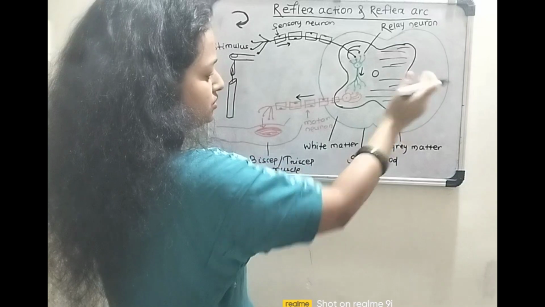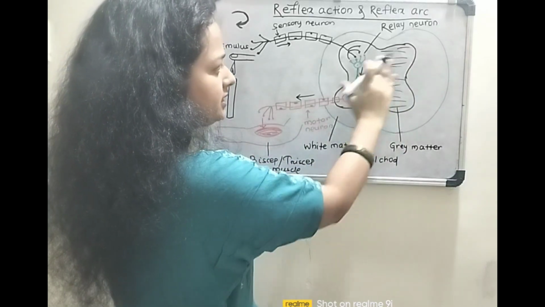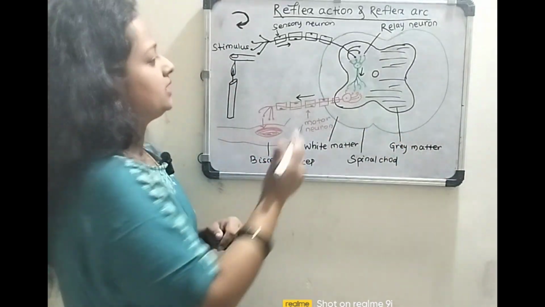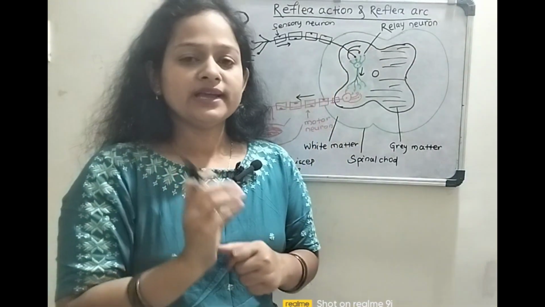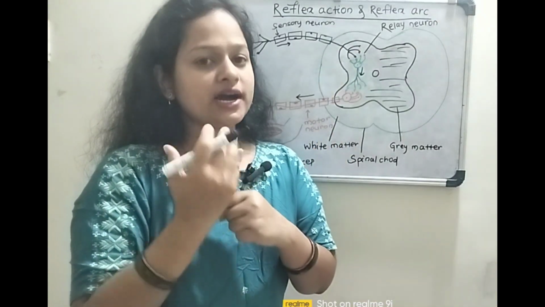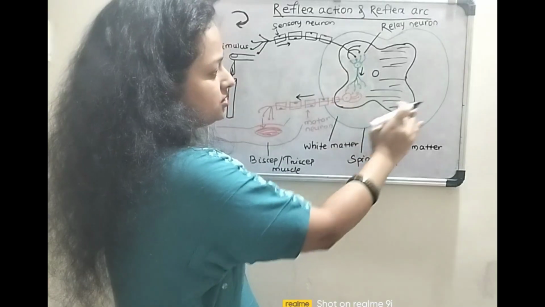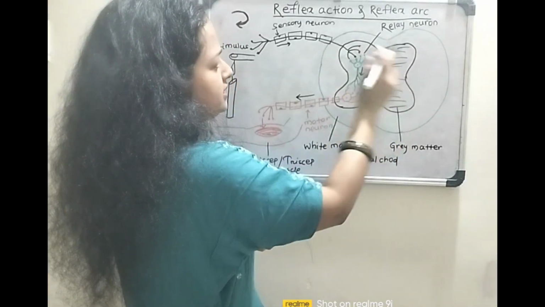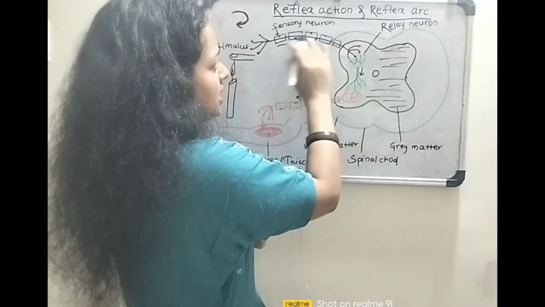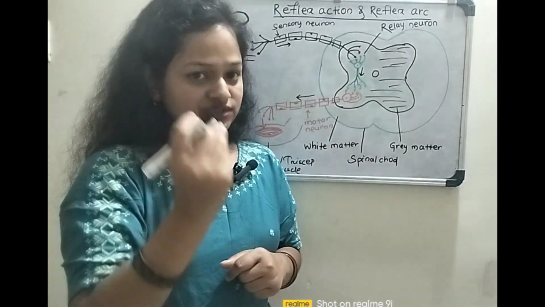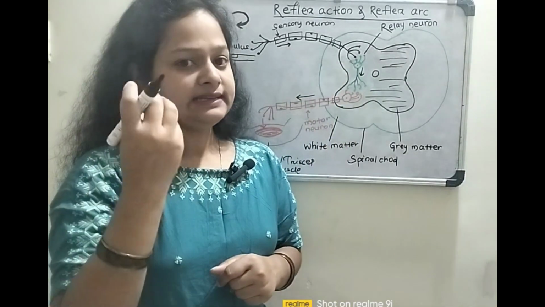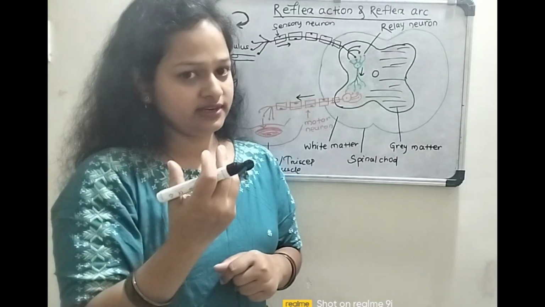The white part is known as the white matter, and the grey part is known as the grey matter. This part is white due to the presence of the myelin sheath on the axon. As this white matter contains the axon part of the neuron, and the axon contains the myelin sheath, which is a white material.